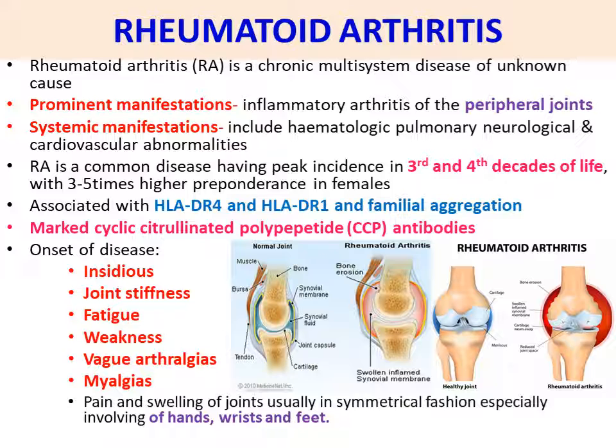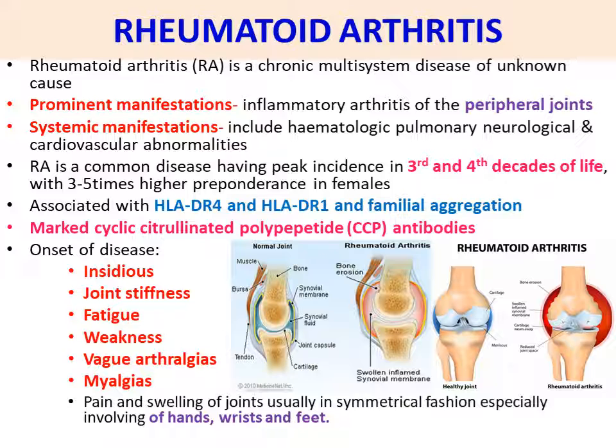RA is a common disease having peak incidence in the third and fourth decades of life, with 3 to 5 times higher preponderance in females. Here, the 3rd to 4th decade of life means people aged 30 to 40 years have more chances of getting rheumatoid arthritis, and there is a 3 to 5 times higher incidence in females.